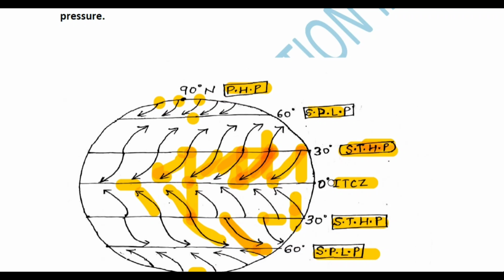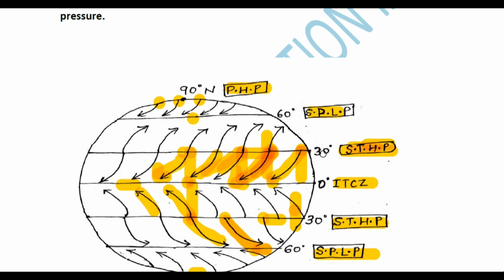Now if the sun's rays are falling over the equator, there will be a high temperature. Due to the high temperature near the equator there will be a low pressure. I've already told you the reason behind it. So near the equator there is a high temperature, and due to this high temperature there will be a low pressure.